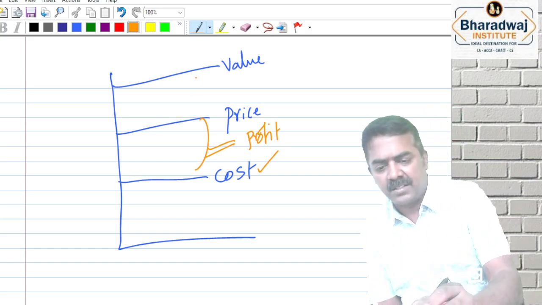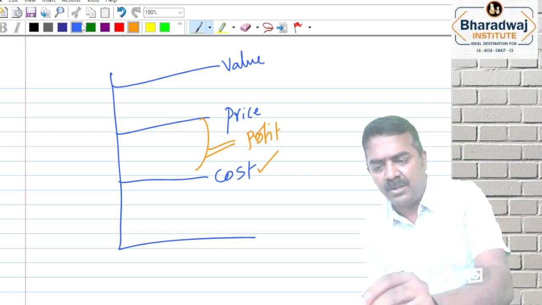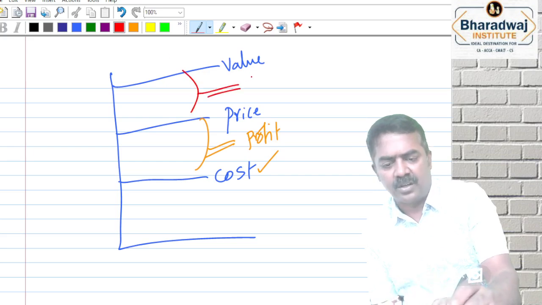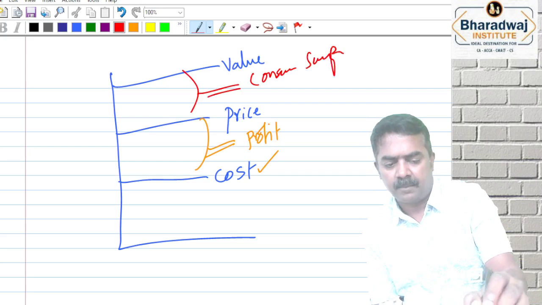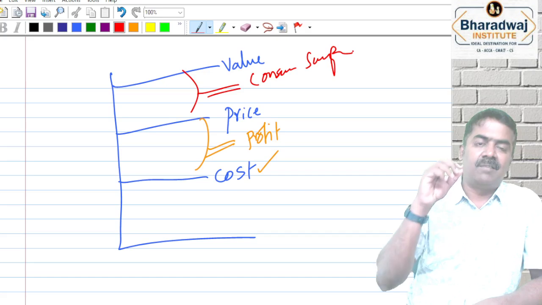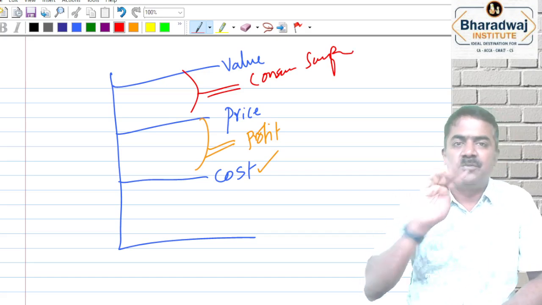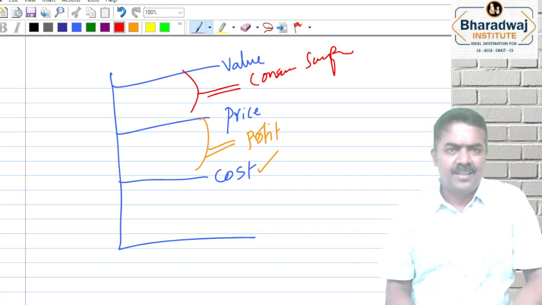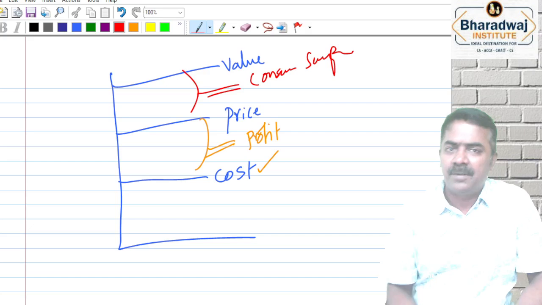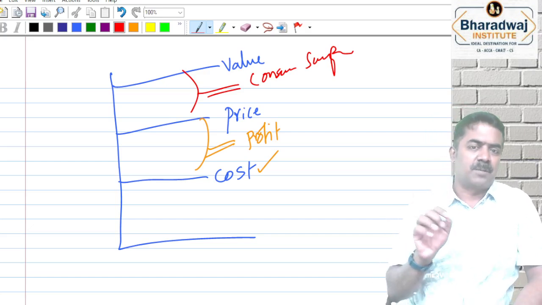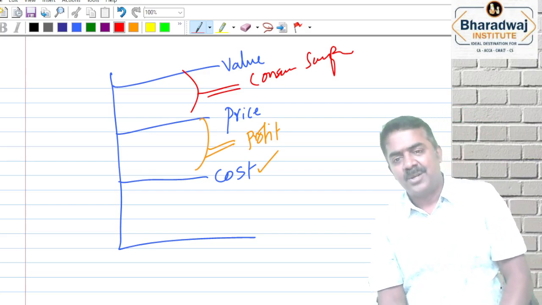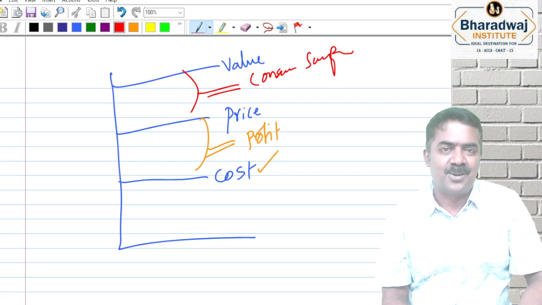When value is more than the price, we call it in economics consumer surplus. Consumer, the value is 5,000 rupees. I spend only 4,000 rupees. I find the worth is more than the price that I pay. Consumer keeps buying. If there is no consumer surplus, if they find the price is more than the value, then they will stop buying.